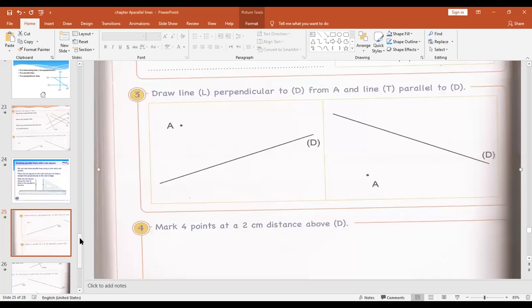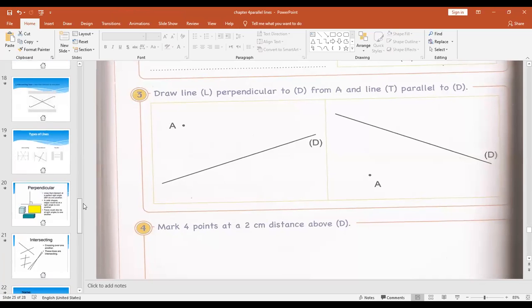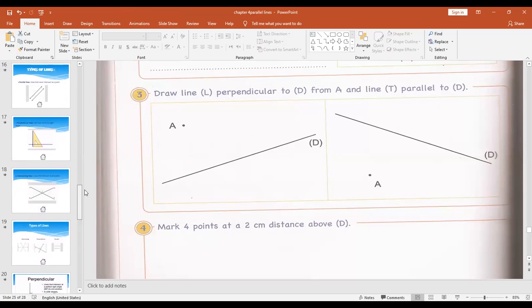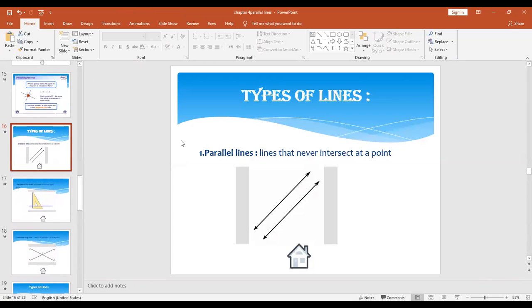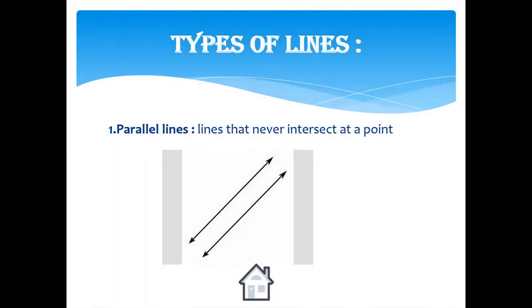Today we will continue explaining our lesson, types of lines. Let's revise before we start. How many types of lines do we have? We said yesterday that the first type is parallel lines. When do we say two lines are parallel?